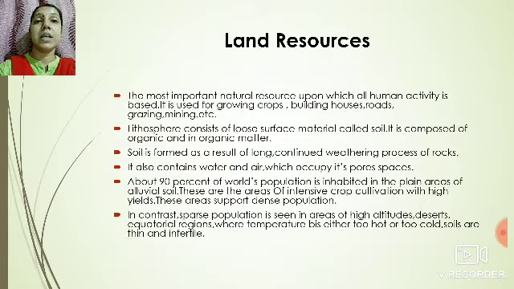On the other hand, areas such as high altitude, that is the mountainous areas, the deserts, the polar regions, and the equatorial regions are sparsely populated. That is, less population lives there. Why? Because these areas have either too hot or too cold temperature, and the soil is thin and infertile. That is, it does not support good crop production.